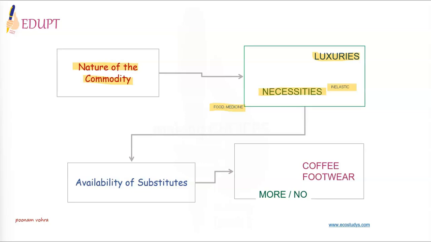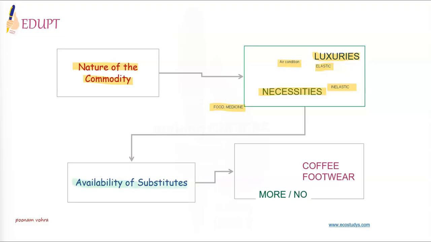Moreover, luxuries have elastic demand. So the demand is very sensitive to changes in price. For example, air condition. With a slight change in price, its demand would be affected in a huge manner.